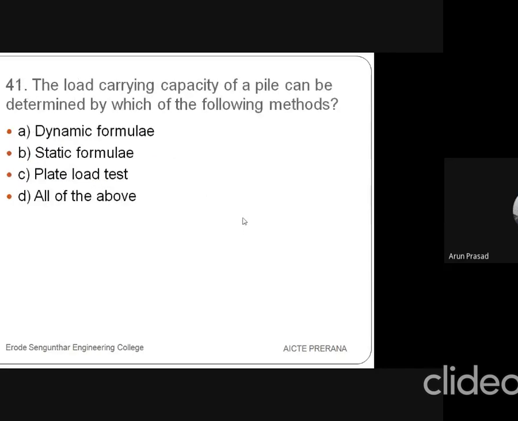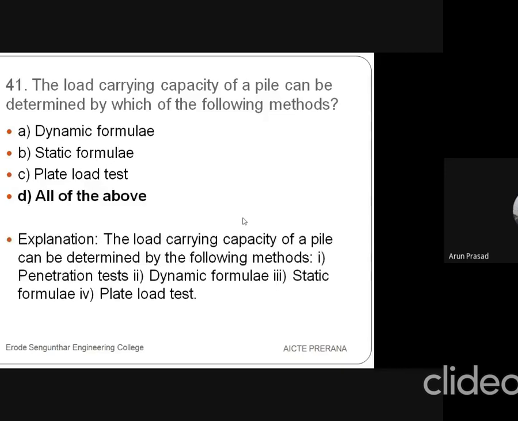Then the 41st question is, the load carrying capacity of the pile can be determined by which of the following methods? Either dynamic formulae or static formulae, plate load test, or all of the above. So we can calculate the load carrying capacity by using all of the above. Dynamic formulae are based on hammers, drop hammer and those things, and depend upon the formulae. Then static formulae, and then plate load test.